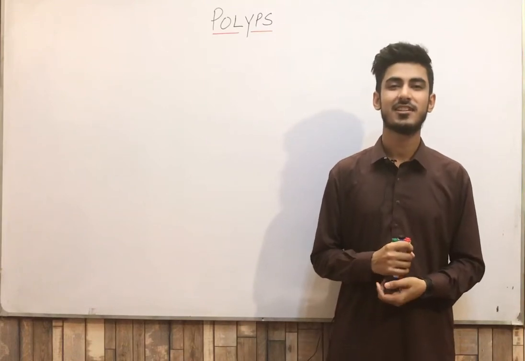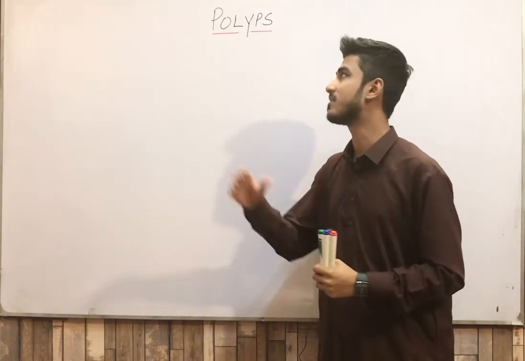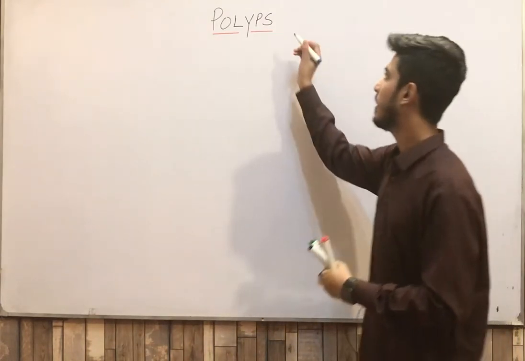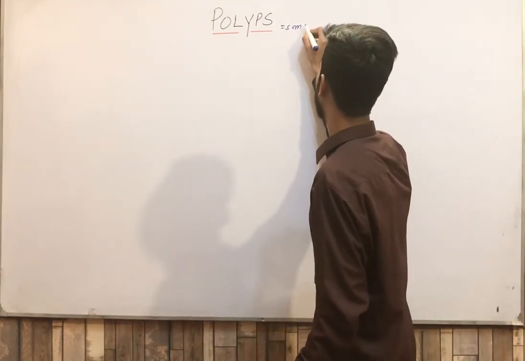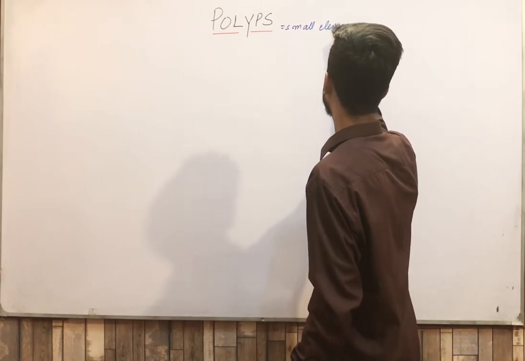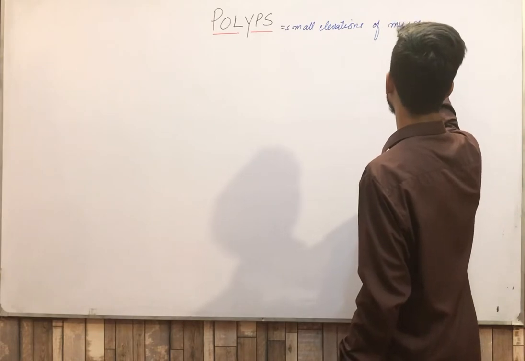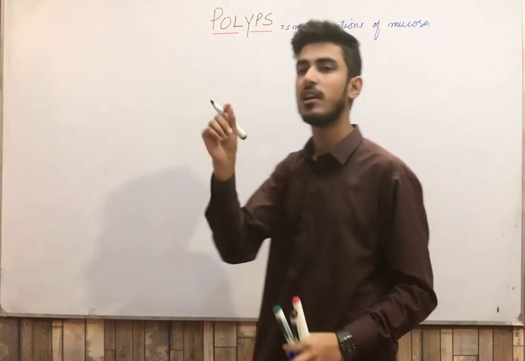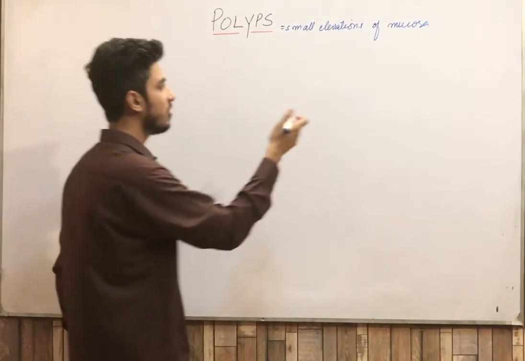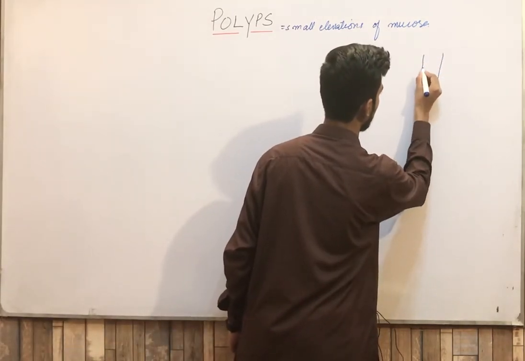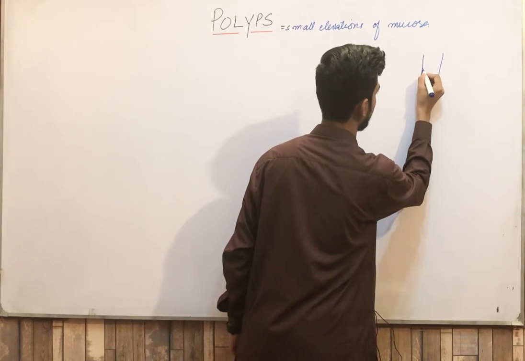This is Dr. Saad in front of you, and today my topic is polyps. So basically, what are polyps? Polyps are the small elevations or protrusions of mucosa. Clear? They are the small elevations or the protrusions of mucosa. Simply, this is your mucosa of any organ, and this is the small protrusion here.